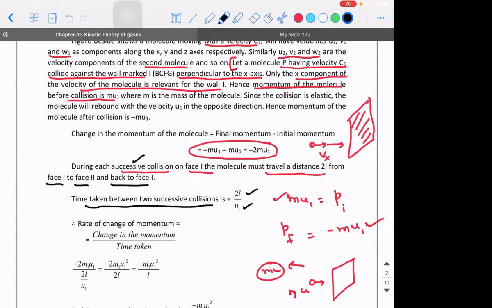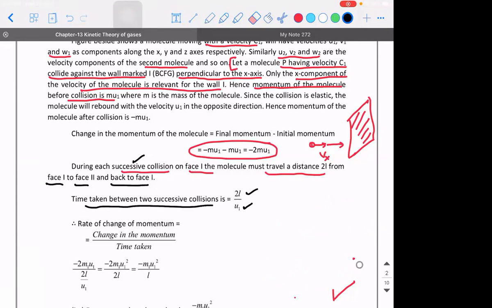Any doubt, guys? The derivation is almost over. No doubts. So what has happened is you calculated the change in momentum, which is minus 2mu1. You calculated the time between two successive collisions, that is 2L divided by u1.